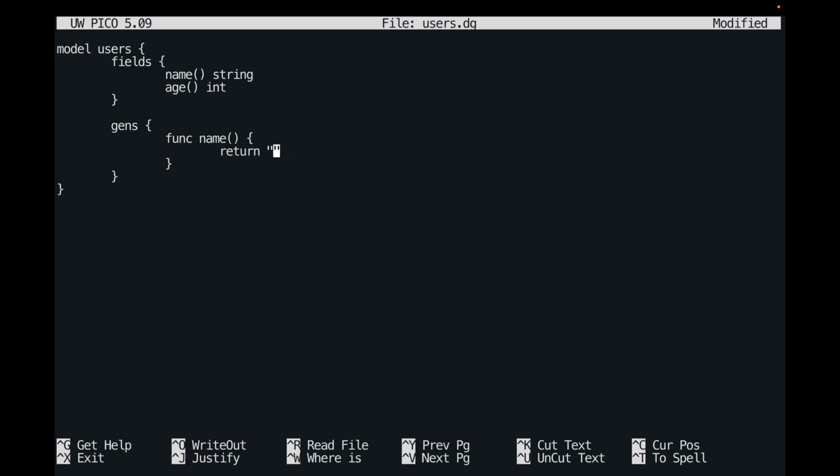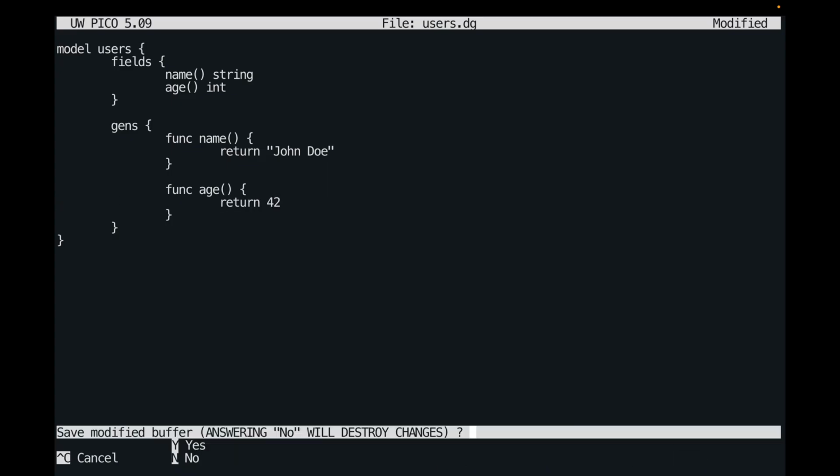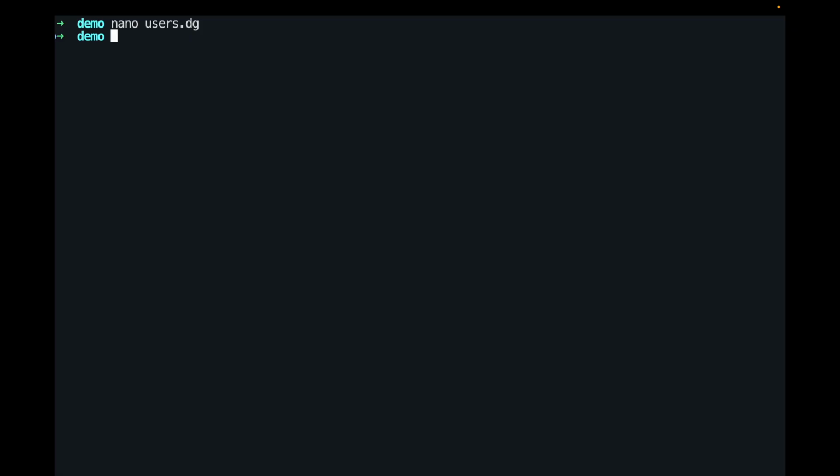We can use the value John Doe for the name, and for age we can use the hard-coded value of say 42. Alright, so we have defined our users model now. We can generate the data for this model and see that it works as expected.